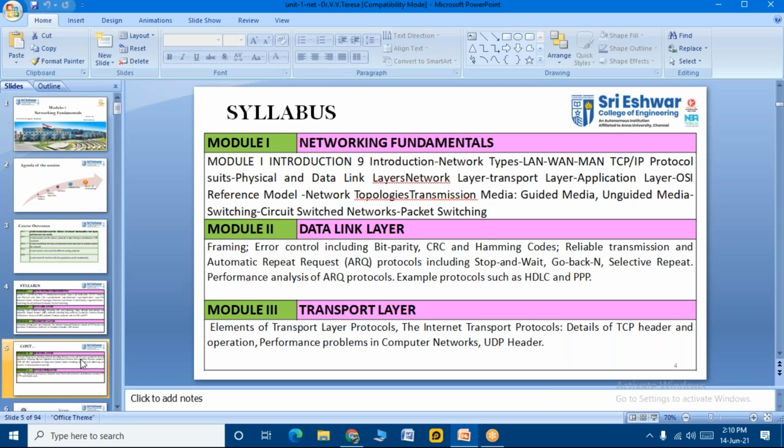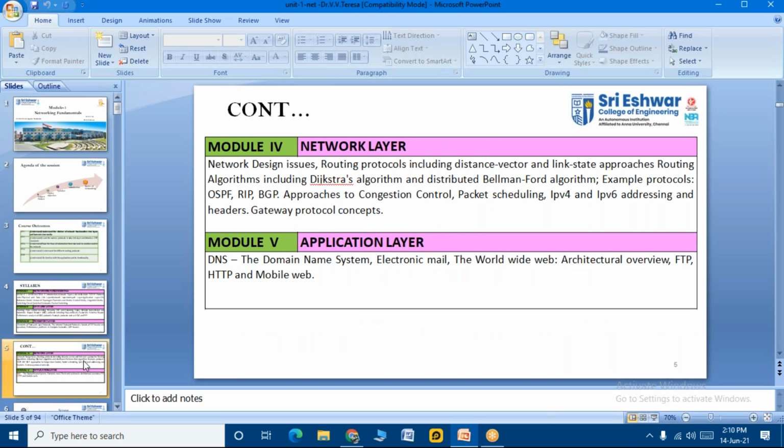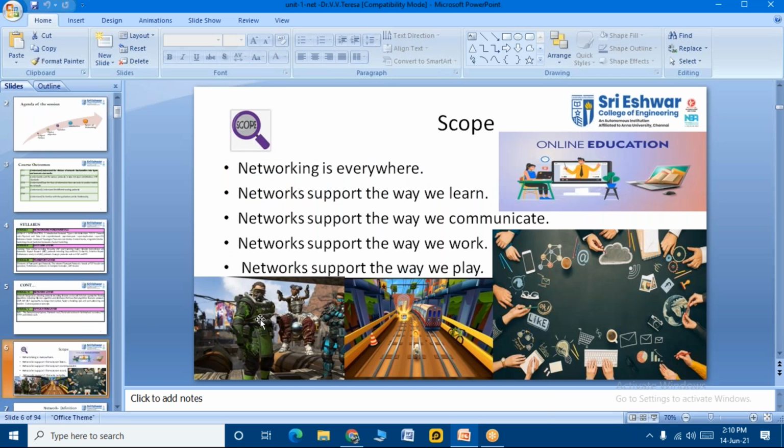Nothing much to worry about in the first unit, students. We have already discussed the introduction of networking and the different layers, that is the data link layer, the physical layer, the application layer, the transport layer, and their introduction, which is the first unit. Then we have LAN, WAN, MAN, and then different topologies to be studied, which I'll be covering today, along with the switching circuits. Only two or three topics are left, dear students, because your first unit is very simple. We'll be able to finish it fast.